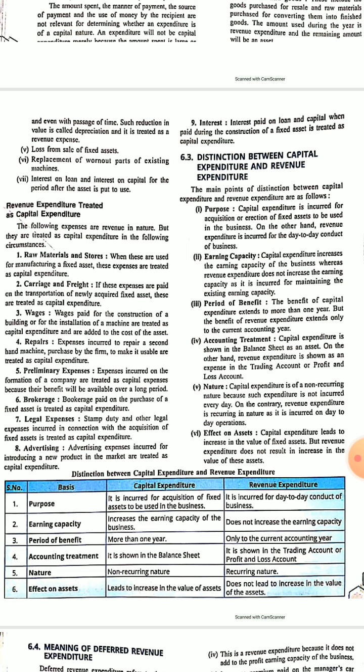So again the payment has to be made if someone wants to take benefit for a longer time. Again, capital expenditure increases the value of assets, but revenue expenditure does not increase the value of assets.